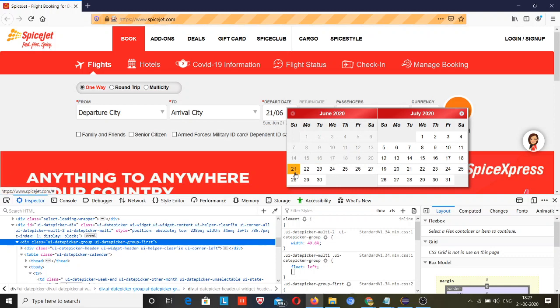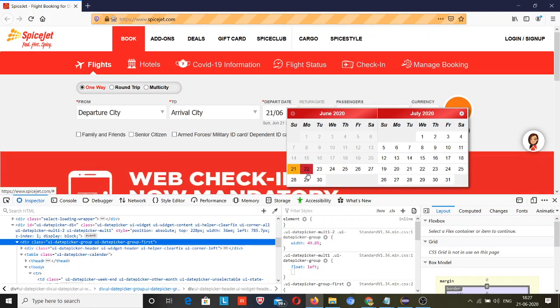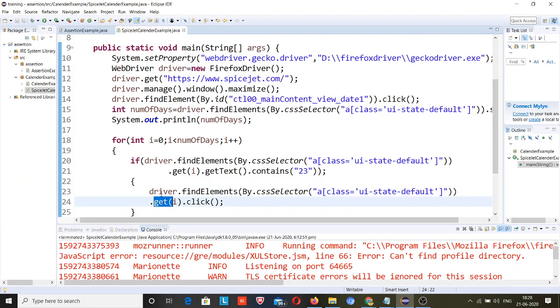This is not the one, the first one is this, because this has a different class name, and Selenium scans from top left. So it will click on that, which is not our desired need. So I need to tell it to be on the current index, and for holding that index, find elements and get(i) will be used, and then click.